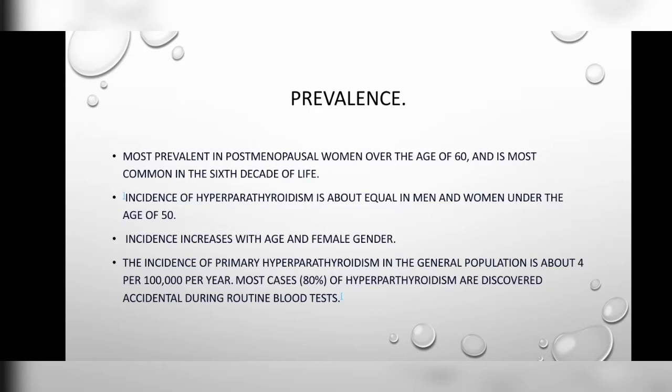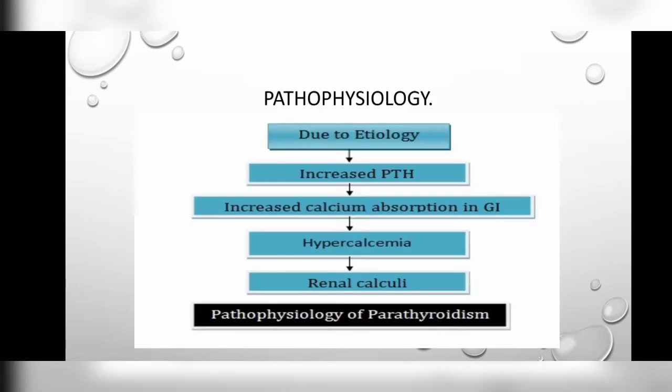Incidence of hyperparathyroidism is about equal in men and women under the age of 50. Incidence increases with age and female gender. The incidence of primary hyperparathyroidism in the general population is about 4 per 100,000 population per year. Most cases, 80% of hyperparathyroidism, are discovered accidentally during routine blood tests. So let's review the quick pathophysiology of hyperparathyroidism.